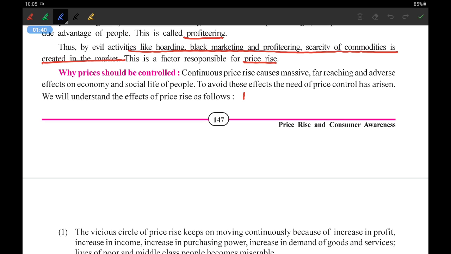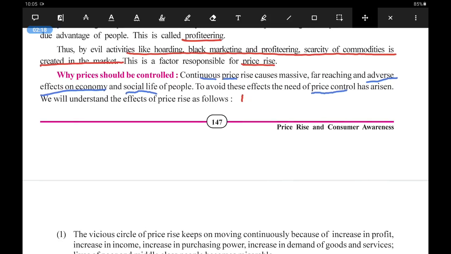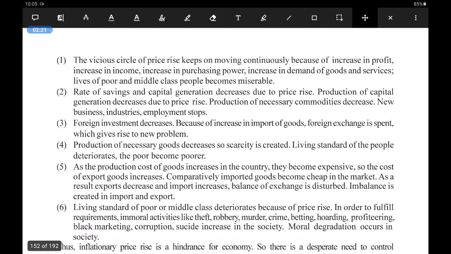See, continuous price rise causes massive, far-reaching and adverse effects on the economy. Now this we have already discussed, that if there is continuous price rise, then it will have a very adverse, meaning bad, effect on the economy and social life of the people. At the same time, the social life of the people also will be scattered. To avoid this effect, the need of price control has arisen, and due to this, there should be a price control mechanism. We will understand the effect of price rise as follows. So we are going to understand the effect of the price rise in detail.